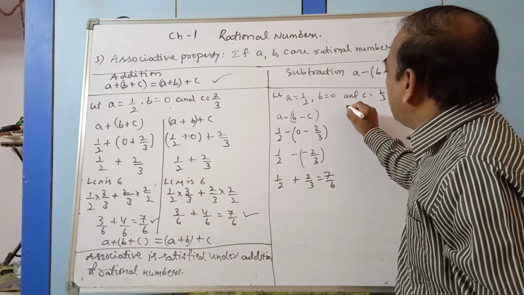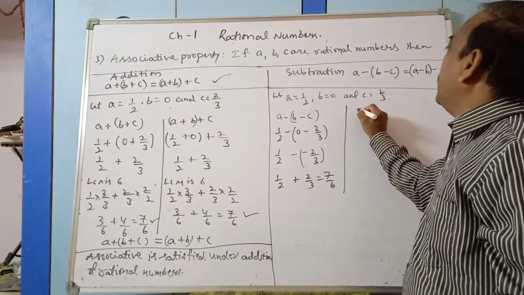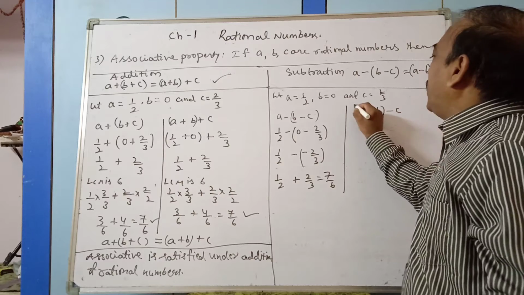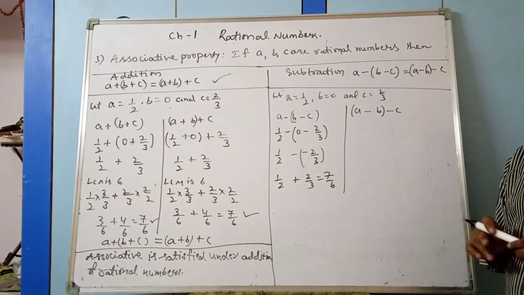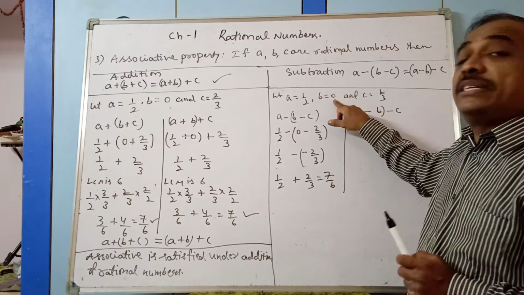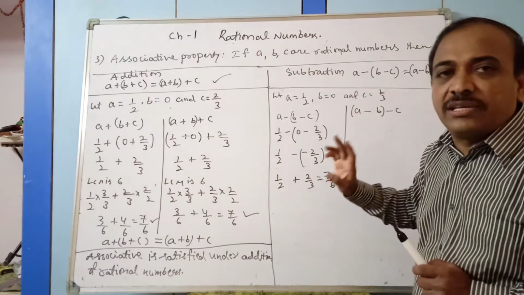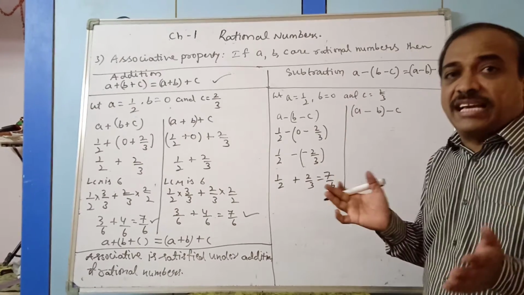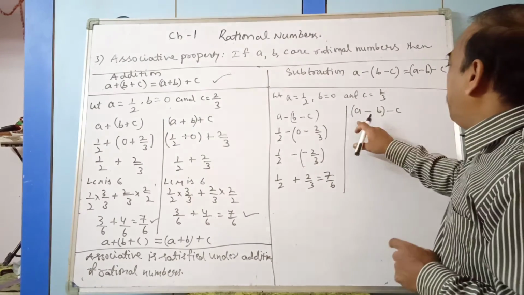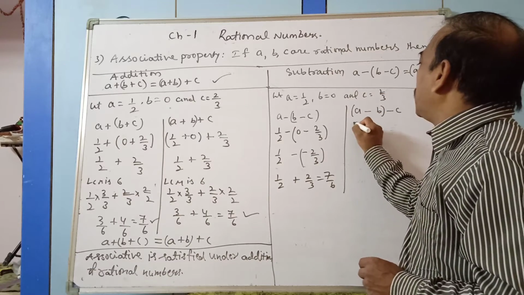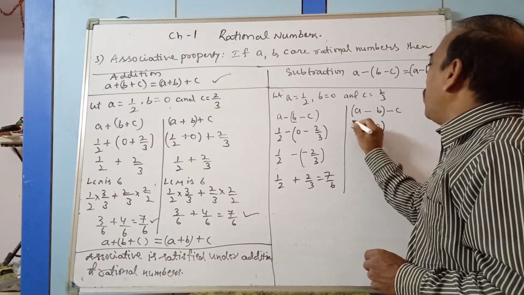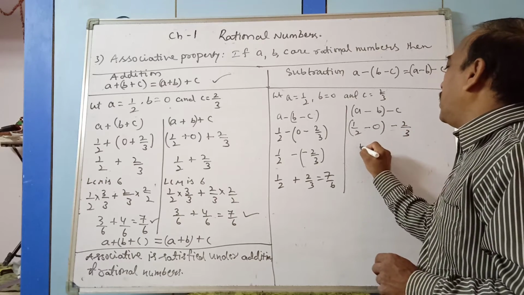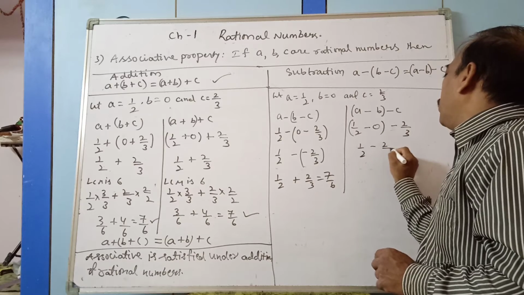Now another part: (A minus B) minus C. Why did I take 0 here? 0 is also a rational number. It should be satisfied in all the cases, not only one case. So A value is 1 by 2, 1 by 2 minus 0 is 1 by 2, then minus 2 by 3.